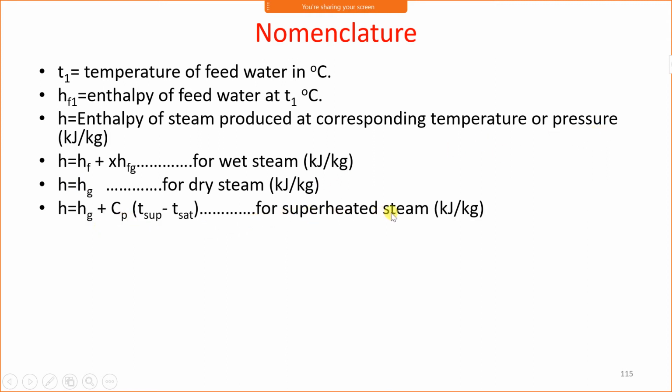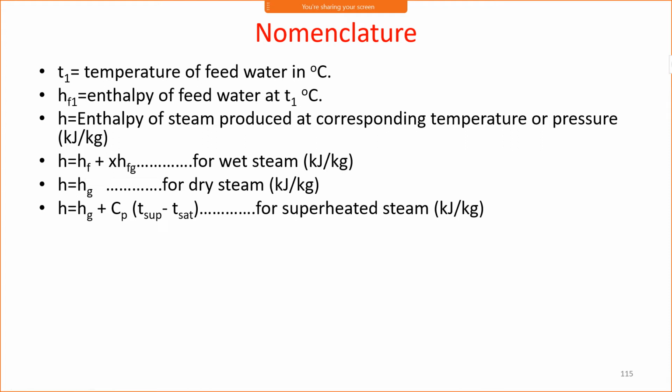If the steam produced is superheated, then the formula for H is Hg plus Cp (T superheated minus T saturated). Hg will be taken from the steam table, Cp may be given or we have to consider it. Superheated temperature will be given and saturated temperature will be taken from the steam table at a given pressure.